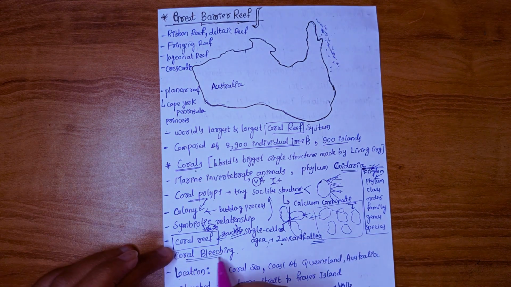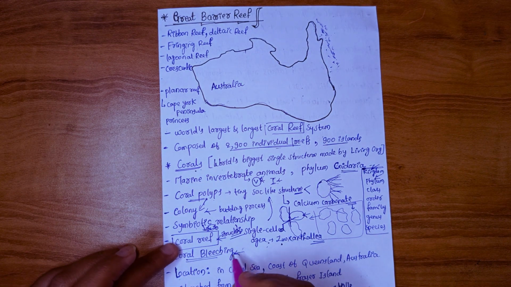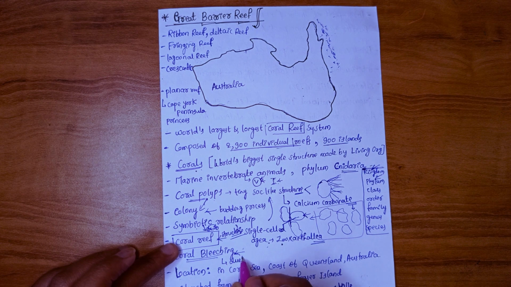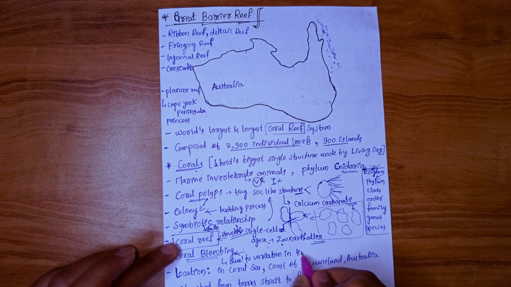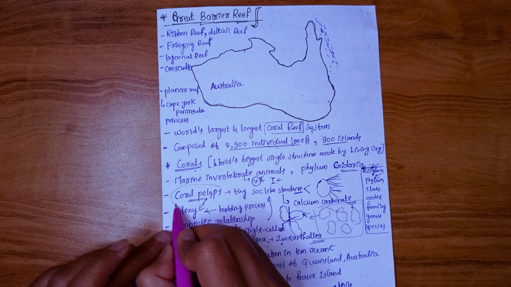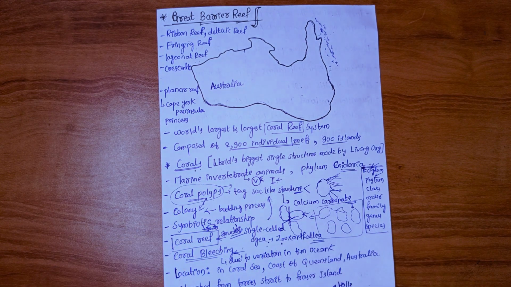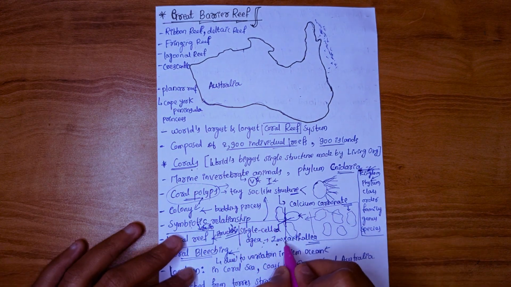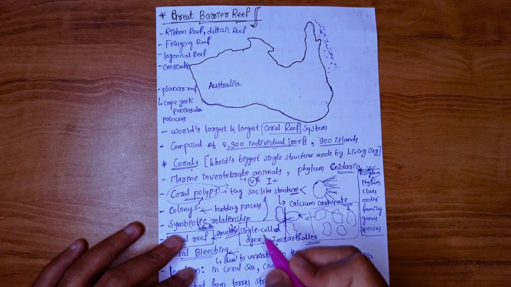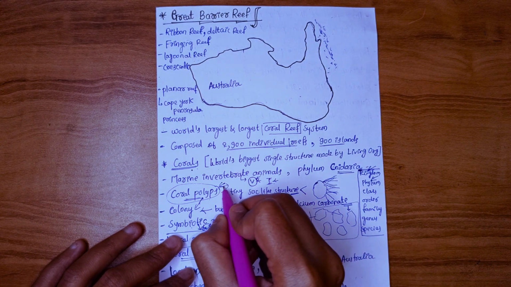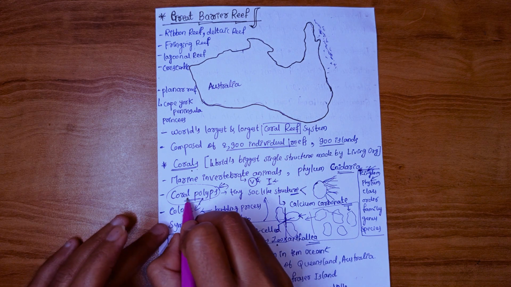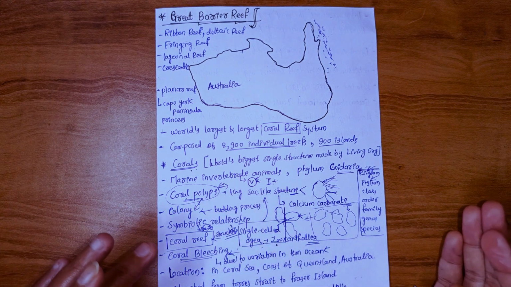This coral bleaching is very important topic, guys. Due to variation in temperature of ocean, this coral polyp will throw out this algae. The algae will be inside this coral polyp, but the coral polyp will throw that algae outside.